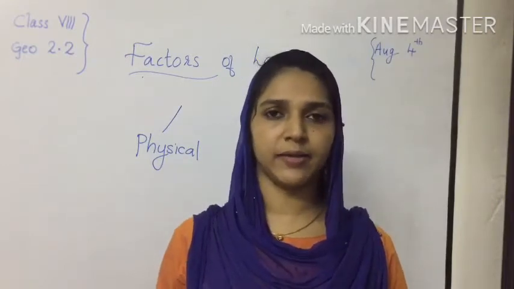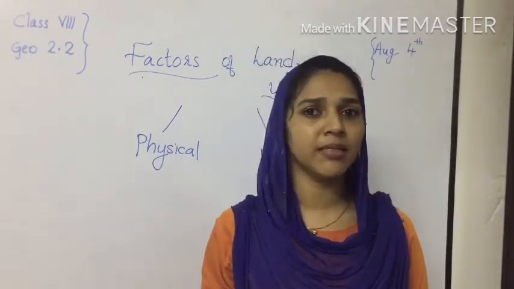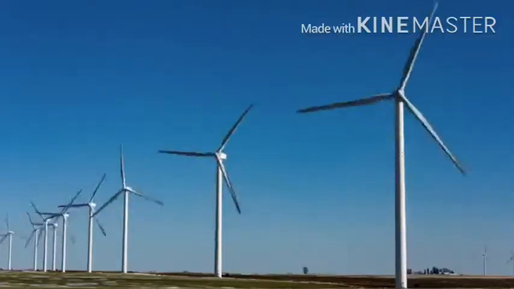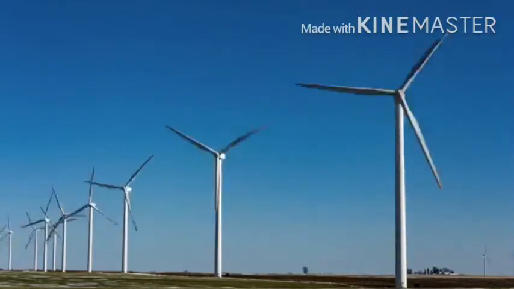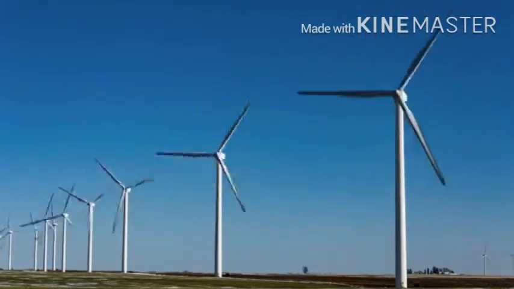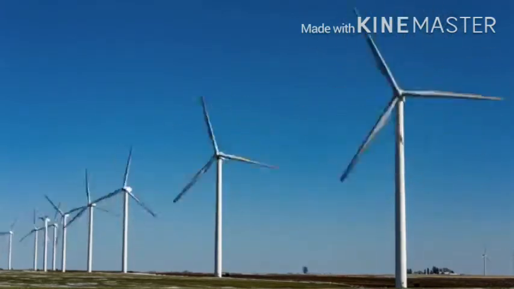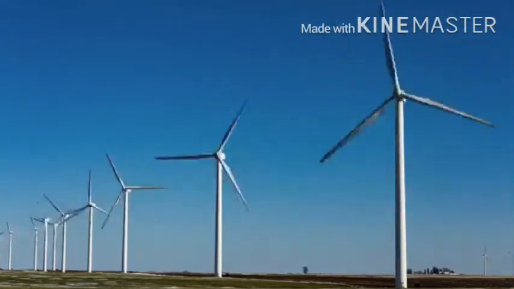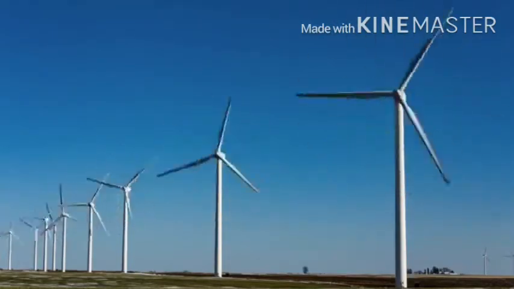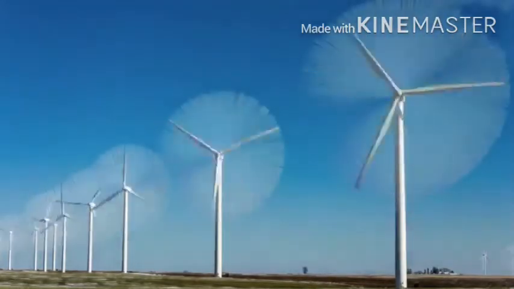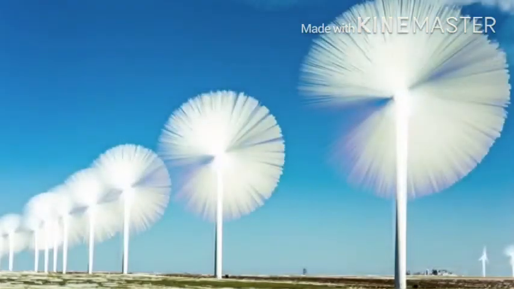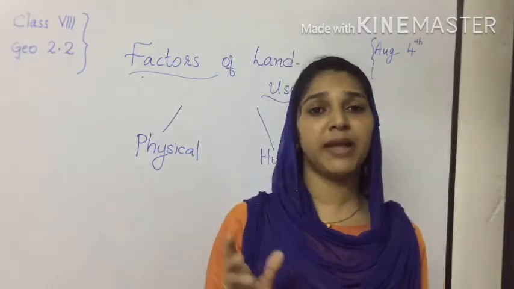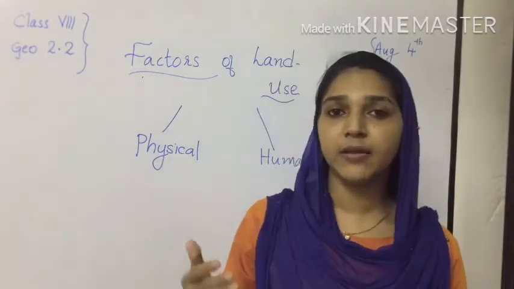how can we use this land? Have you seen windmills? Look at these. These are the windmills. Windmills are used to generate electricity. They convert wind power into electricity. They are mounted on a tower to capture the energy, and the wind energy is transformed into electricity. So if it is a dry land, we can use it for purposes other than agriculture. The climate plays a crucial role in land use.